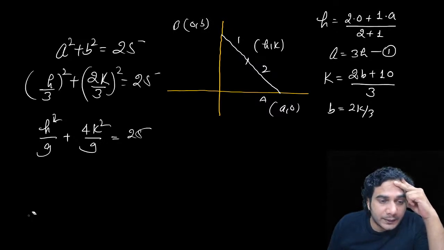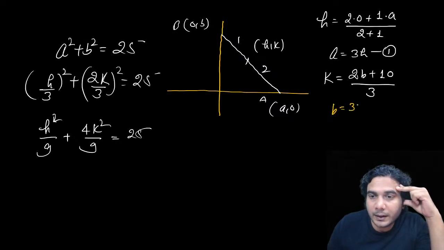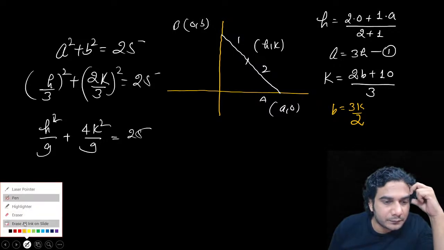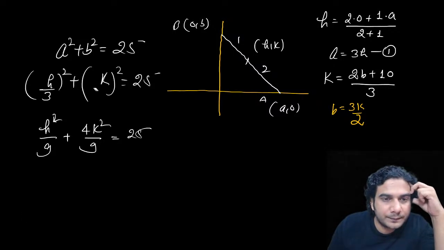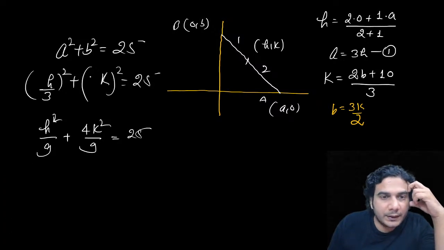Yes. What am I doing? This b is equal to 3k by 2. Yes, 3k by 2. And a is equal to 3h. Let me do the correction here. So this is 3k by 2.